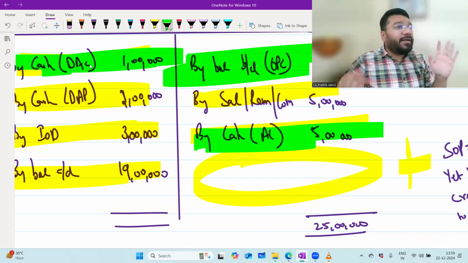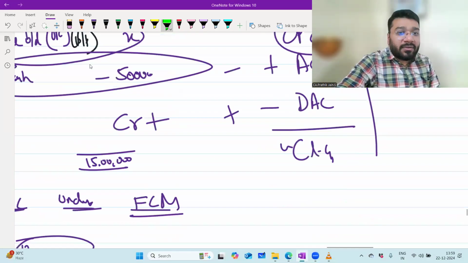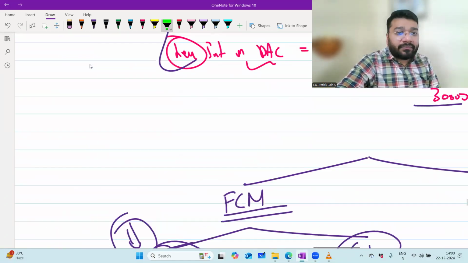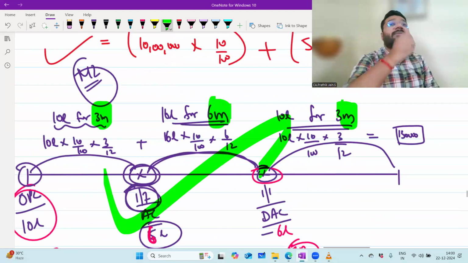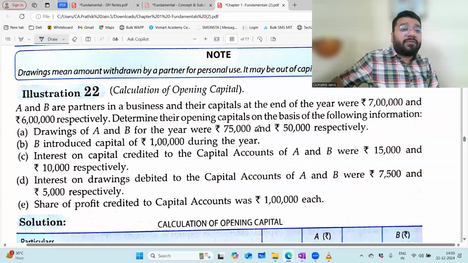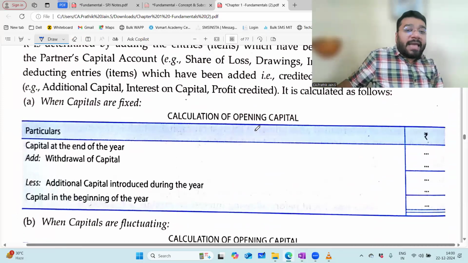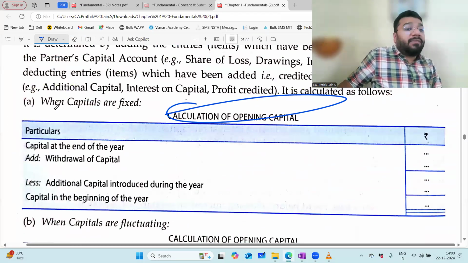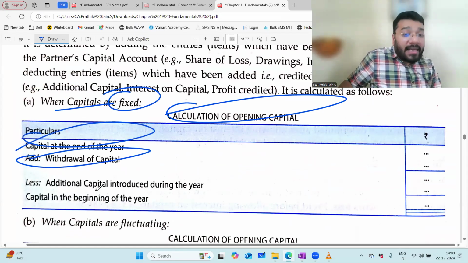Once you get these three pieces of information, take them separately. I taught you the different methods to calculate the interest on capital, either method 1 or method 2. Using this, you calculate. So now the format is there, no? Add and minus, that is only for the purpose of calculating your opening capital. Calculation of opening capital under fixed capital method, when the capitals are fixed: closing capital, add drawing against capital, less additional capital.